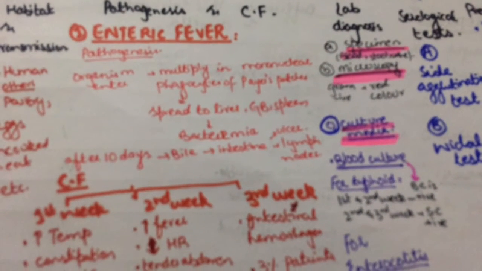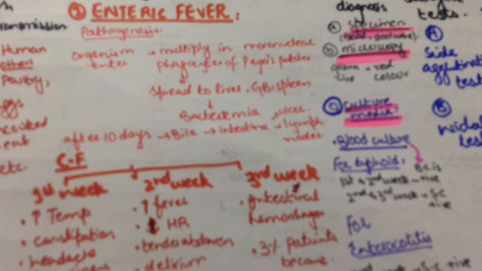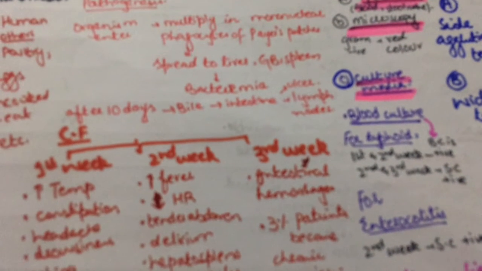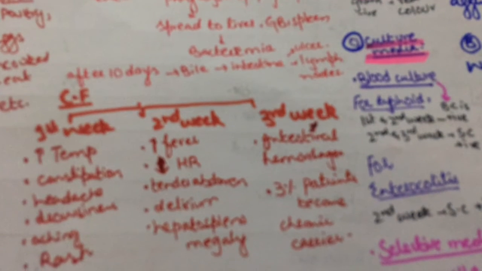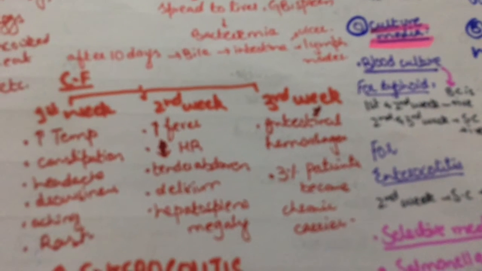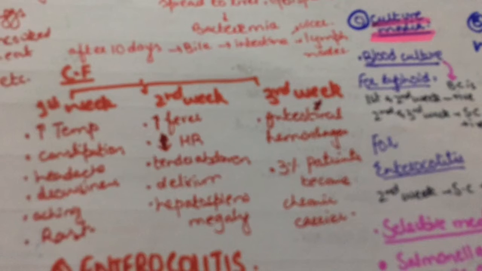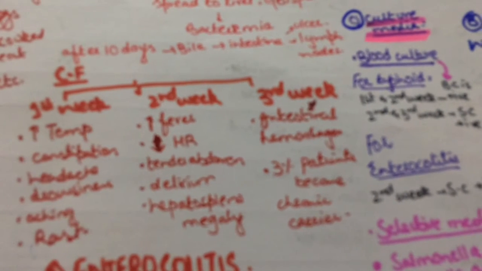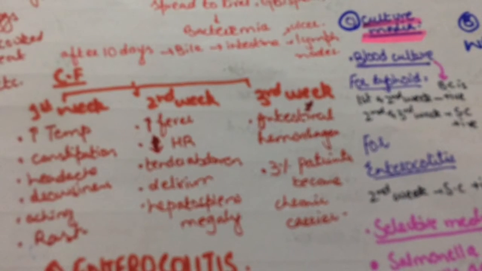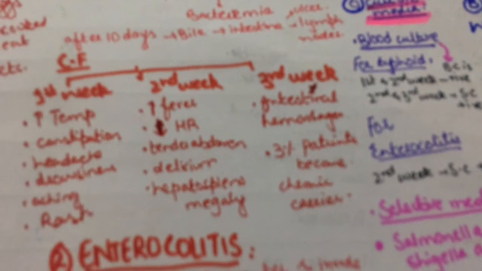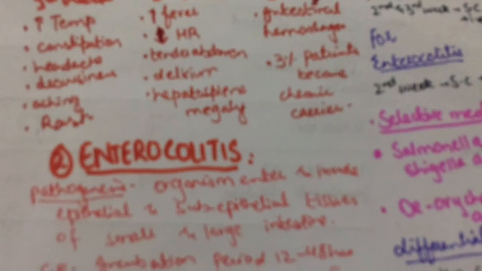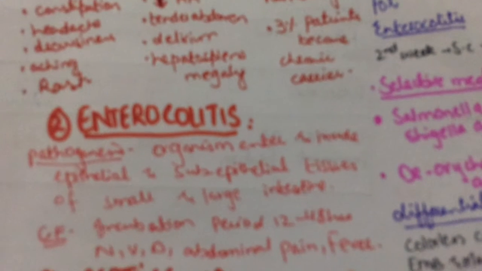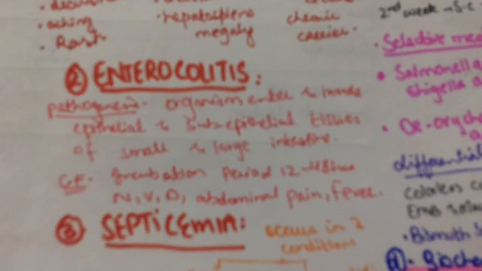In the second week, as bacteremia becomes sustained, it presents with high fever, bradycardia, tender abdomen, delirium, and hepatosplenomegaly. Rarely red spots on the abdomen. In the third week the disease begins to resolve, but severe complications can occur such as intestinal hemorrhage, and in 3% of patients become chronic carriers. Chronic carrier means they have not suffered from typhoid in the last 12 months but discharge typhoid bacilli in feces.